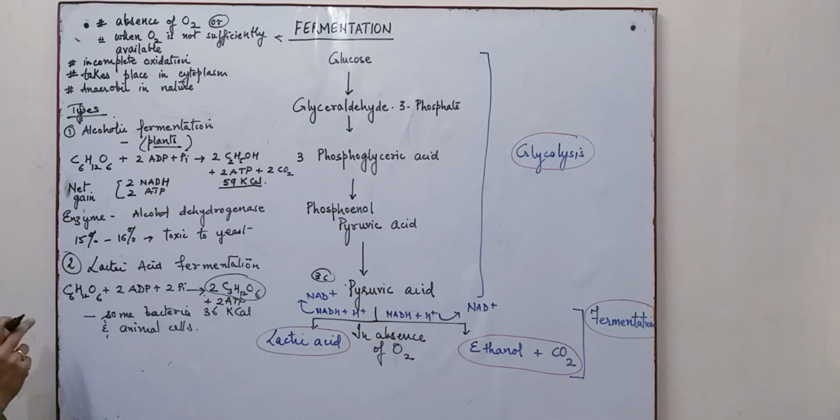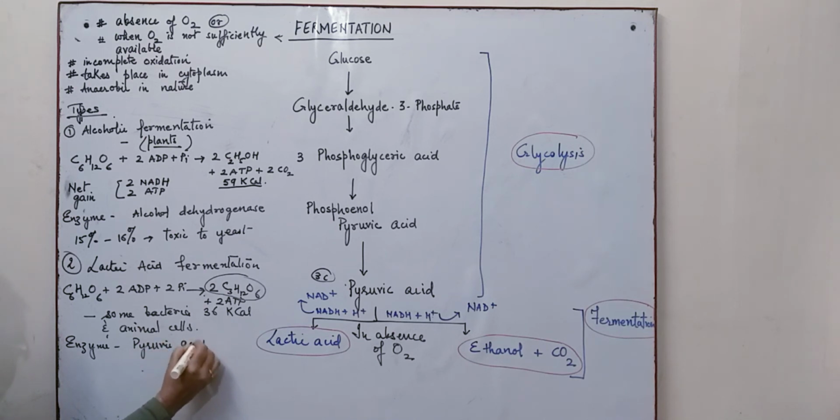Now the enzyme which is responsible is pyruvic acid dehydrogenase, or we also call it lactate dehydrogenase. This is a similar name for this enzyme.